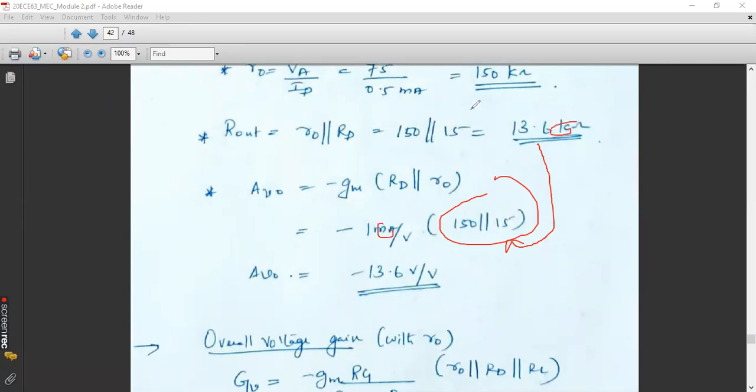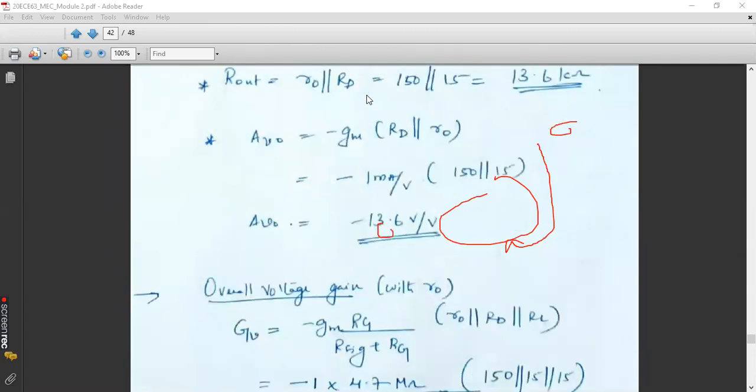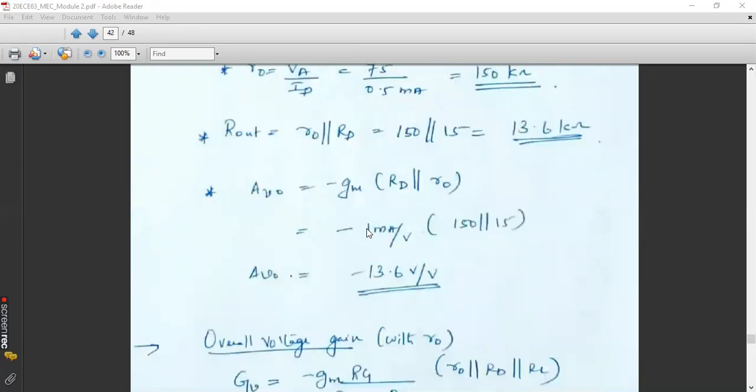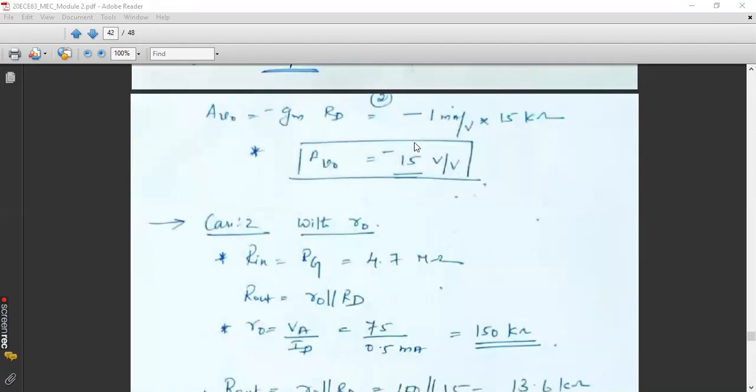Now check what is the difference between Av0 of case 1 and Av0 of case 2. What is your observation? Can anyone tell? If you compare case 1 and case 2 results of Av0, what is the observation that you had? What is the inference on Av0 when you compare case 1 and case 2 results?